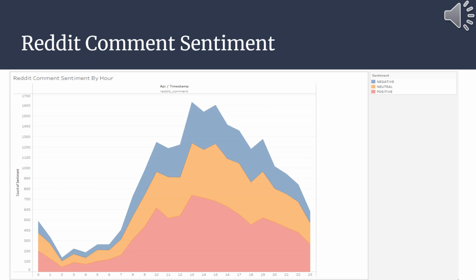Here are the Reddit comment sentiment proportions, and as we can see, the number of all posts, regardless of sentiment, increases and decreases together, as we would expect, while the total number of all users of the platform waxes and wanes throughout the day.